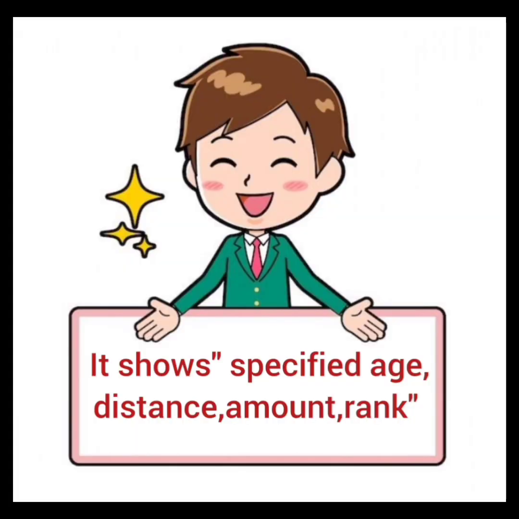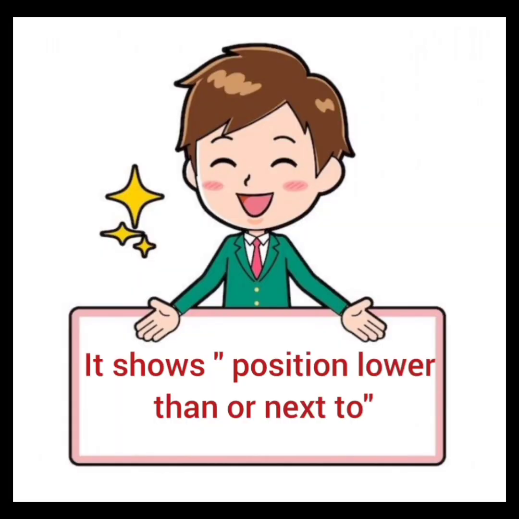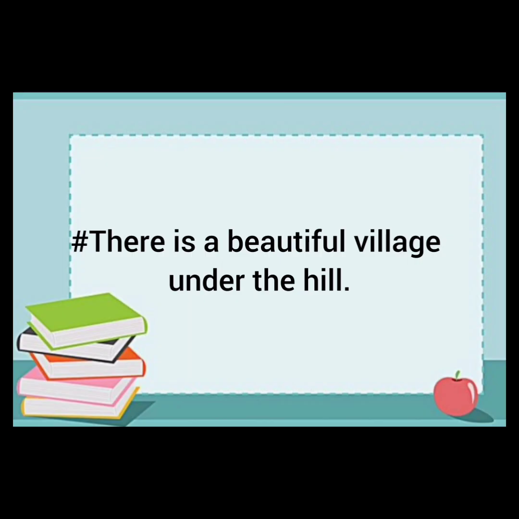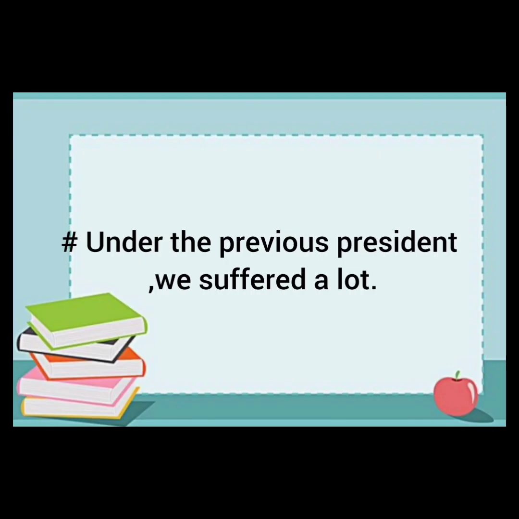Further, it shows specified age, distance, amount, or rank. For example, his annual income is under 2 lakh. He must be under 28 to appear in CSS examination. It also shows position lower than or next to. For example, there is a beautiful village under the hill. Then the next condition is that it shows ruling or governance. For example, under the previous president, we suffered a lot.